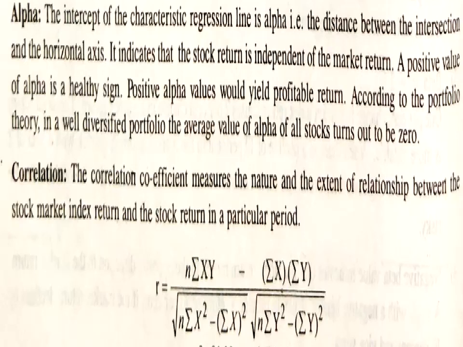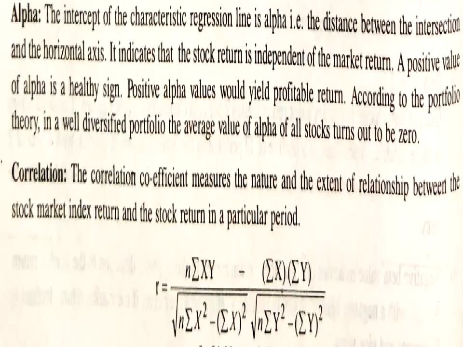Then correlation. The correlation coefficient measures the nature and the extent of relationship between the stock market index return and the stock in a particular period. So how do you calculate the correlation coefficient R?